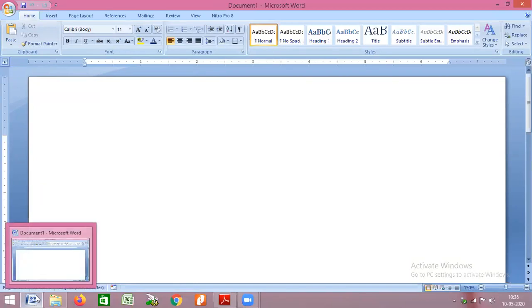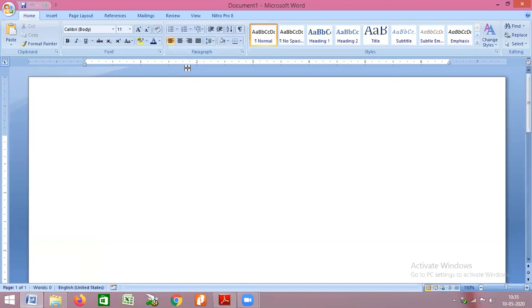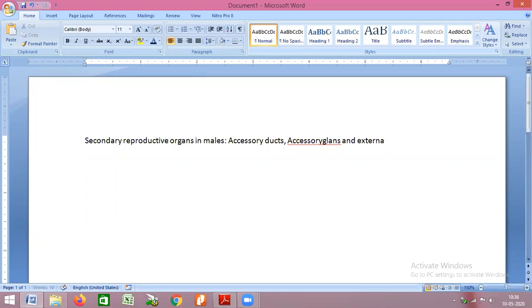The secondary reproductive organs can be divided into three parts: accessory ducts, accessory glands, and external genitalia.